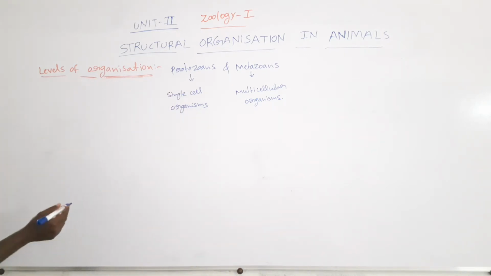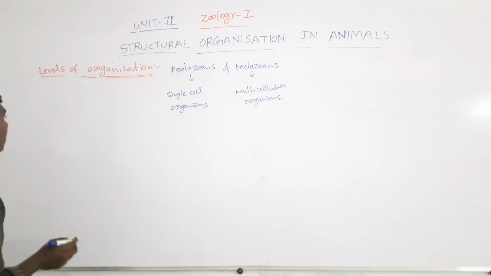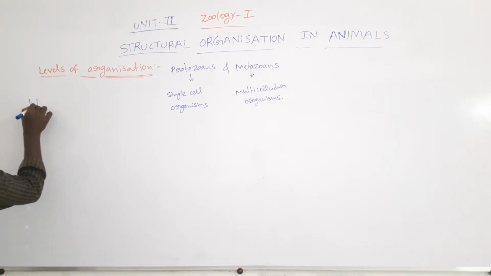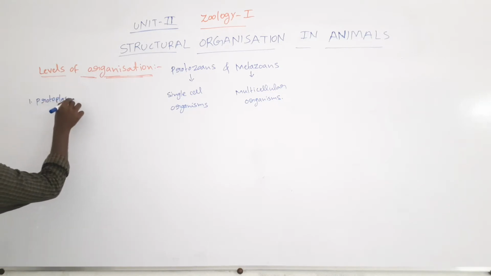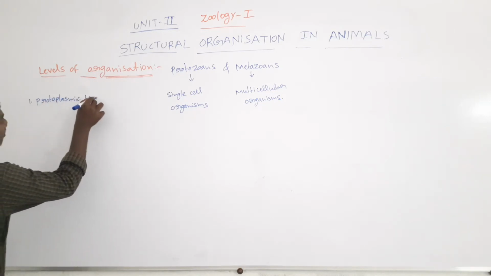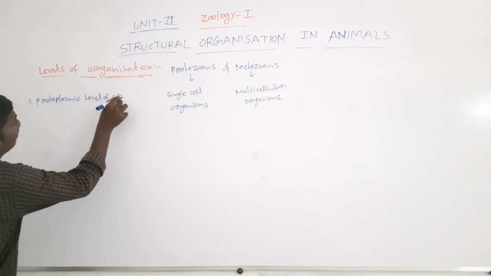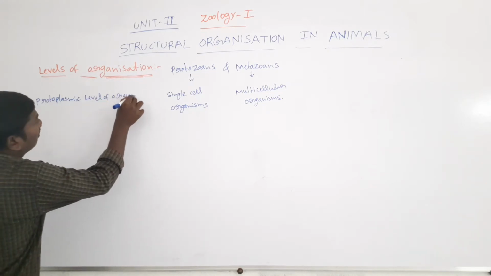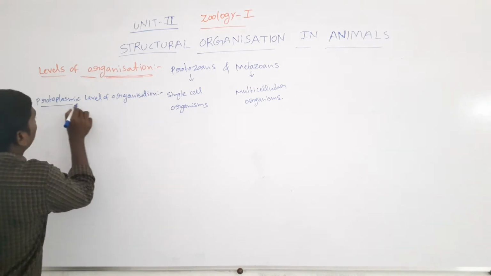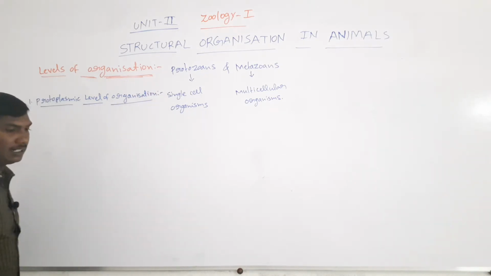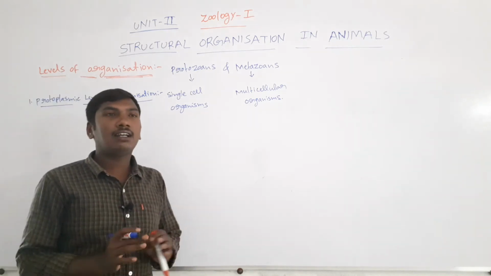There are 5 levels of organization. The first one is the protoplasmic level of organization.